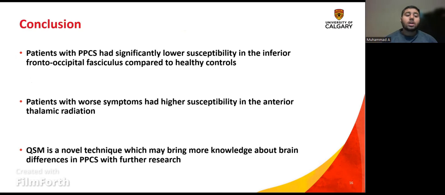So as a conclusion, patients with PPCS have significantly lower susceptibility in the inferior frontal occipital fasciculus compared to healthy controls. Patients with worse symptoms had higher susceptibilities in the anterior thalamic radiation, and QSM is a novel technique which will bring more knowledge about brain differences in PPCS with further research.